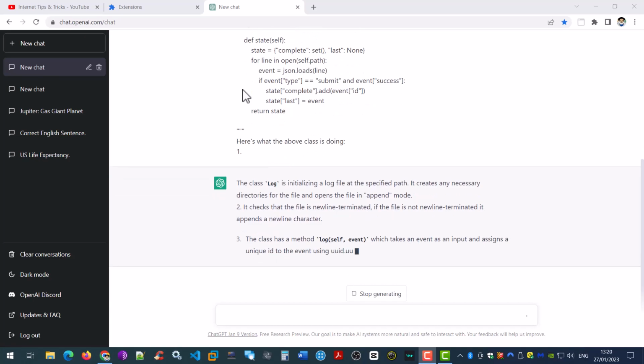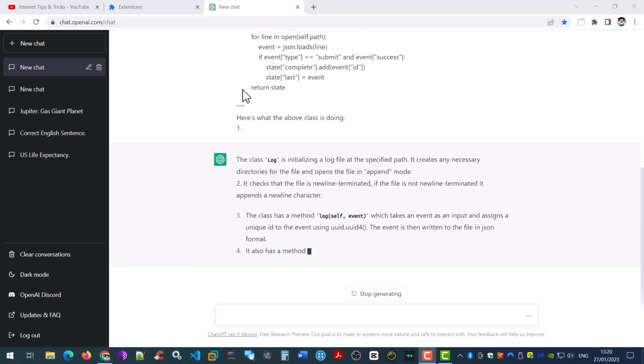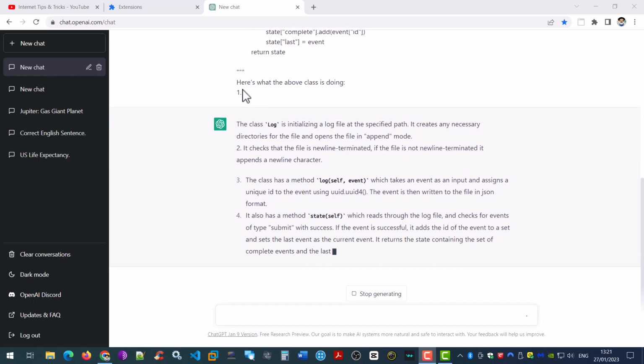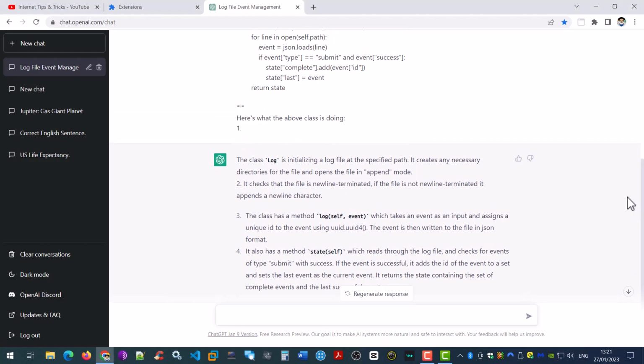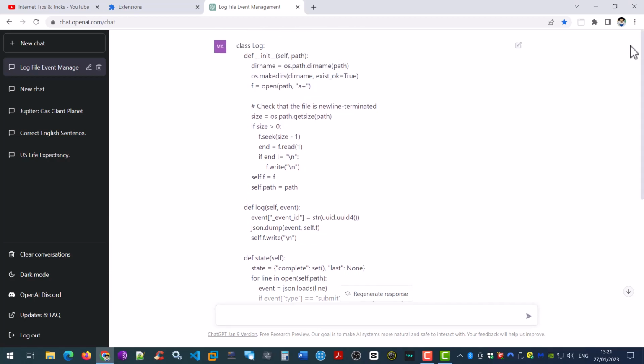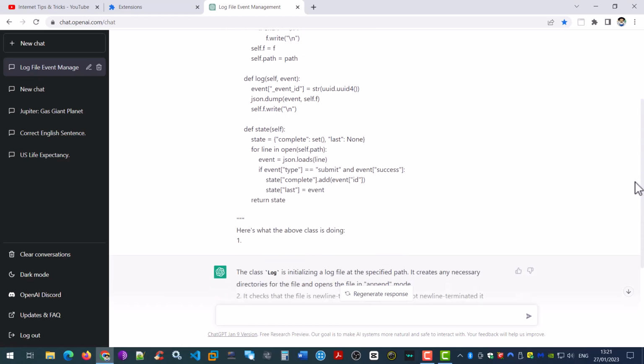Okay, it's doing the job. It's letting us know a log file has been created in a specified path, the class method, and what the method does. Now, hopefully, if you know a bit about programming, you would probably find this is much easier to follow than this, particularly if you're struggling with comprehending what a particular line of code or lines of code are doing.